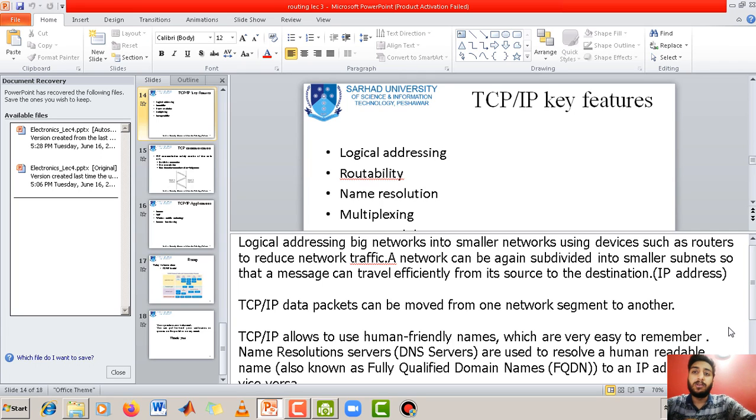Now, what is name resolution? You know that remembering big names or big numbers is not easy and is not human friendly. So TCP/IP allows the use of human friendly names, which are much easier to remember.